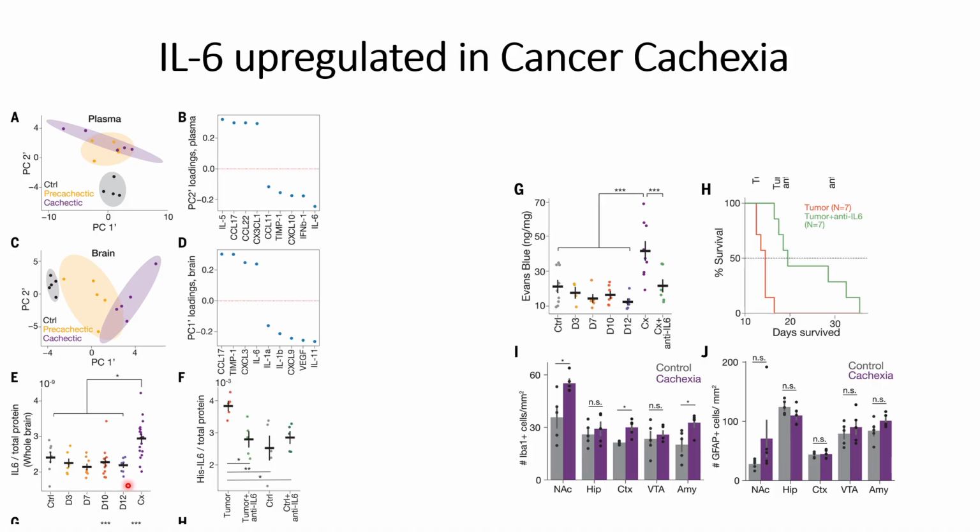Then, in order to check where this interleukin 6 is being expressed, they injected tagged interleukin 6 in parallel and checked the interleukin 6 in the brains at different positions of the brain, and they were able to see more interleukin 6 when they used the tumors.